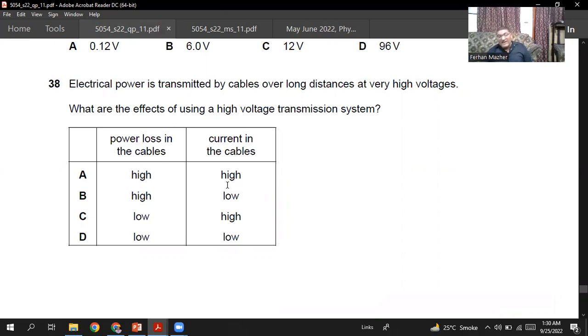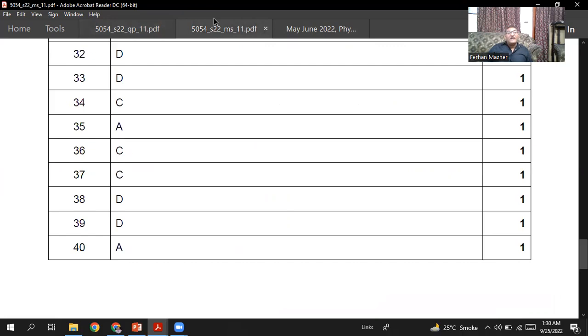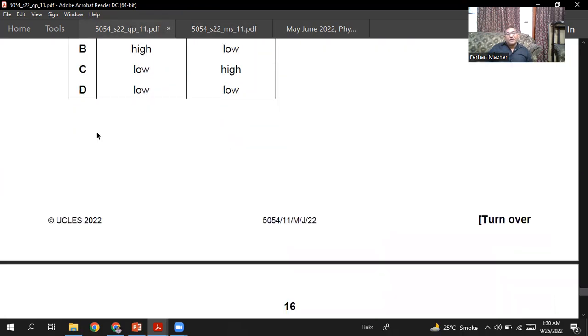So the current will be low, the power loss in the cables will be low. And it looks like D is the right option. Question number 38. The power loss will become low, the current in the cables will become low. So 38 D is the right option. Yes, 38 D is the right option.